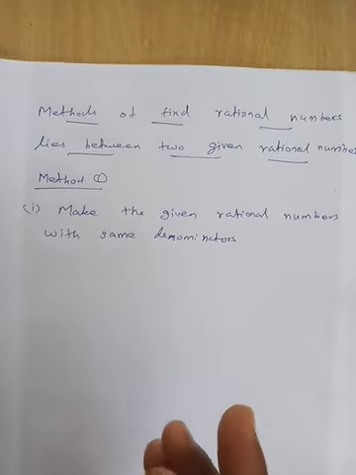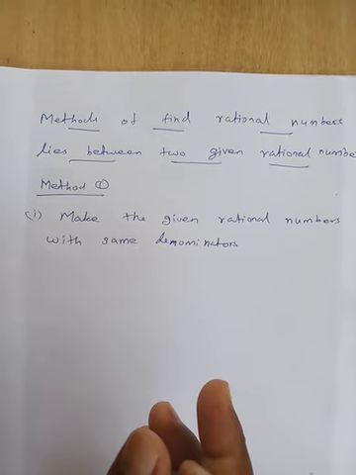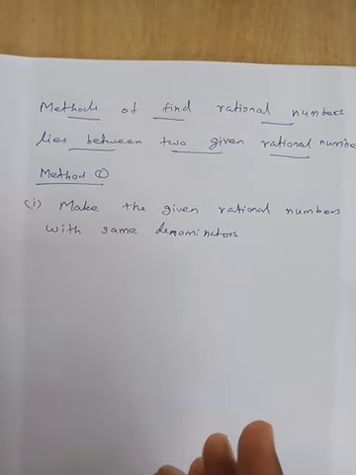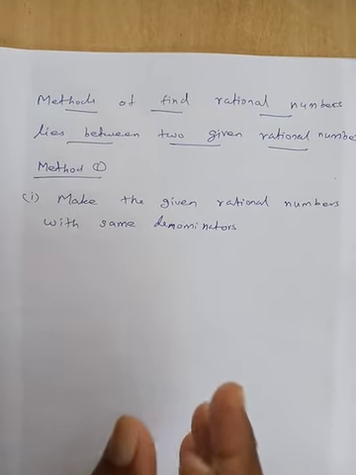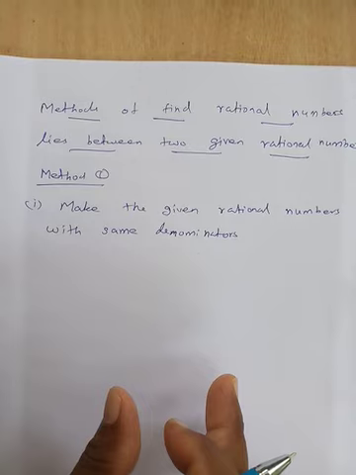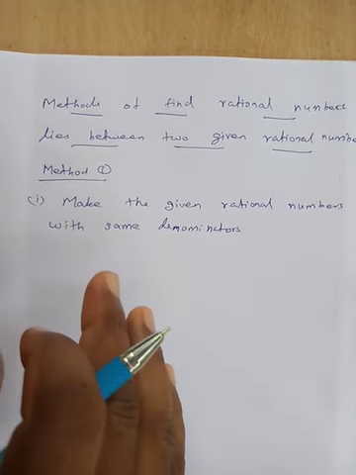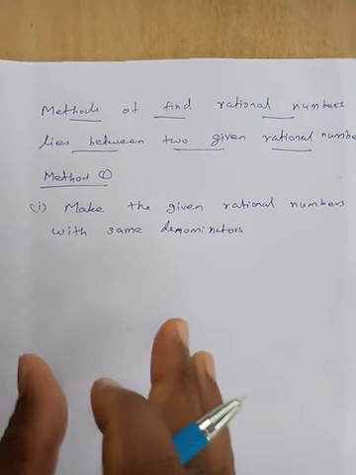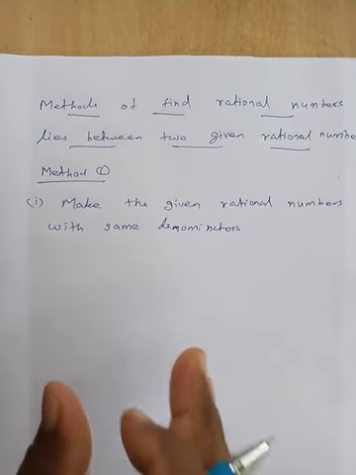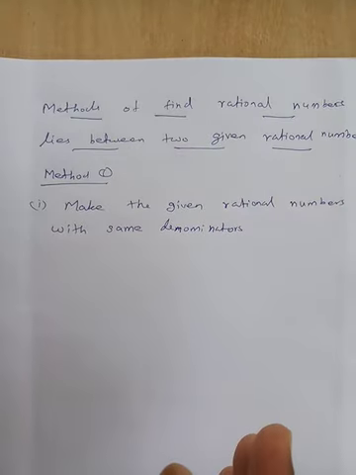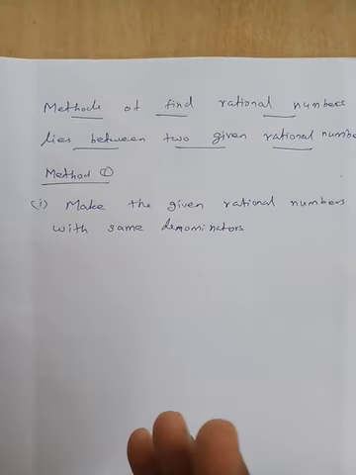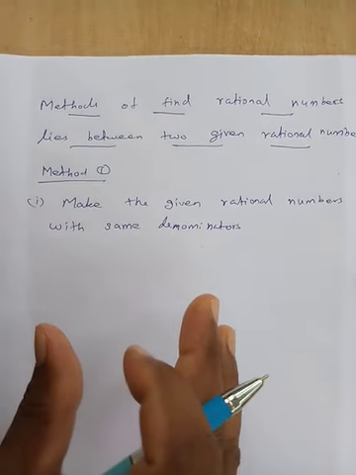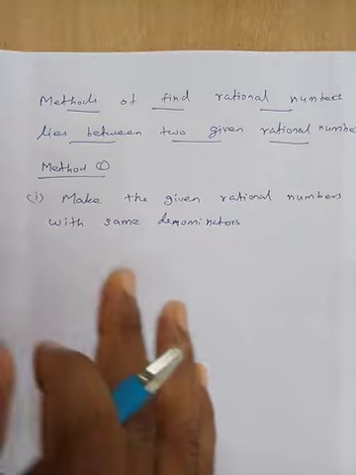Then only we can compare. In the previous year you have already studied writing the numbers in ascending or descending form. First make all the fractions like fractions. Like fractions means fractions with common denominators. Then we compare the numerators. Of two like fractions, the one with the greater numerator is the greater fraction. The same concept: first make the given rational numbers have a common denominator.